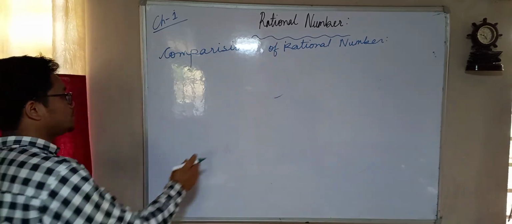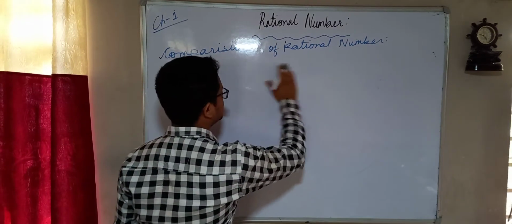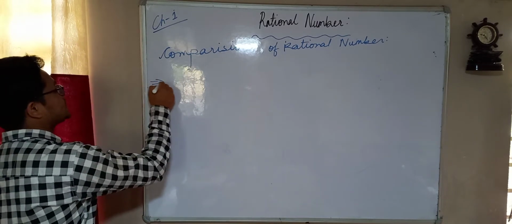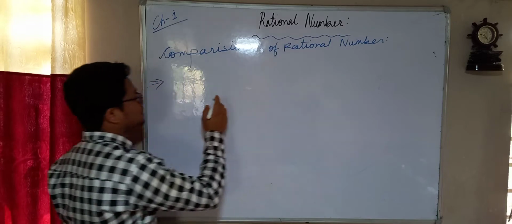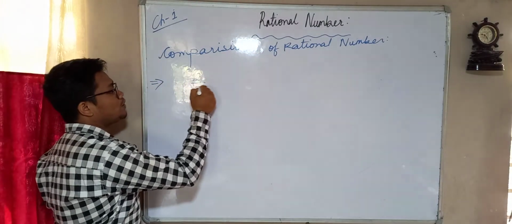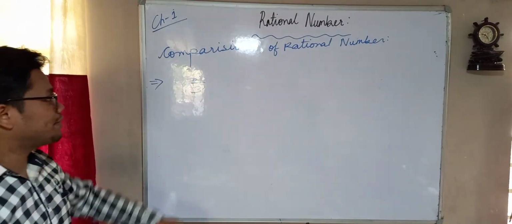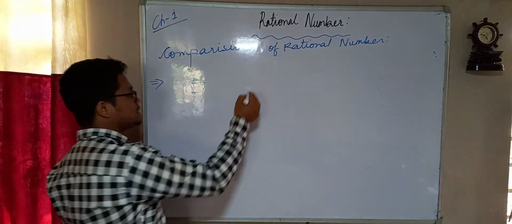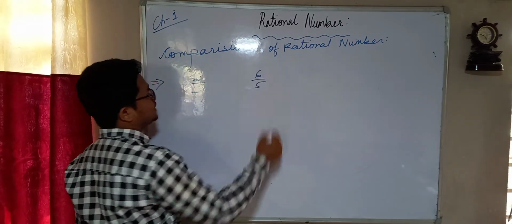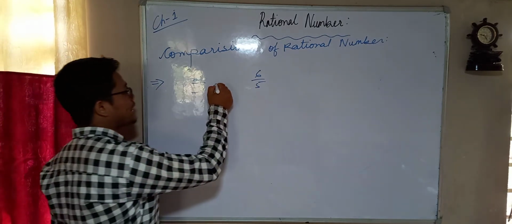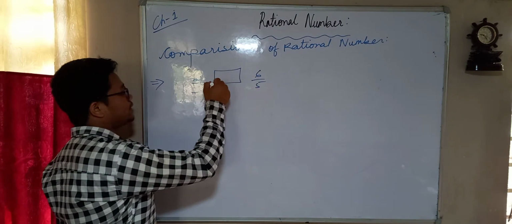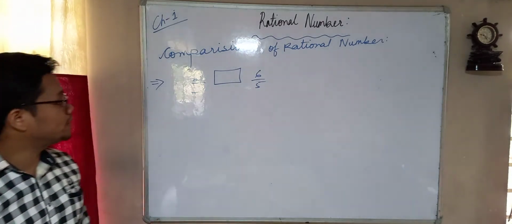Okay, so I guess you have done this before in your previous classes. If you have not done it, let us discuss how to compare any two rational numbers. It's very simple. You will be given a rational number like this and a rational number like this. What you are supposed to do is put a sign over here, like greater than, equal to, or smaller than.